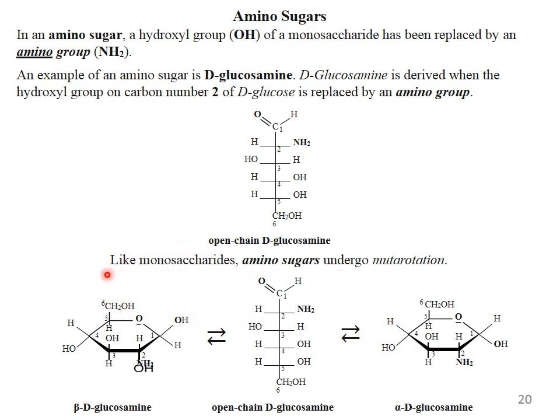This is open chain D-glucosamine and this is the closed cyclic form of D-glucosamine. This is beta because here the OH is in the upward direction. This is alpha-D-glucosamine; here the OH is oriented downward at carbon number 1. Thus only the configuration at carbon 1 is changed. This is the anomeric carbon, and again these two are anomers. The other relationship between the two is that they are enantiomers, because they are non-superimposable mirror images.